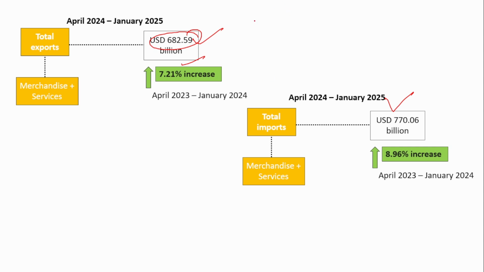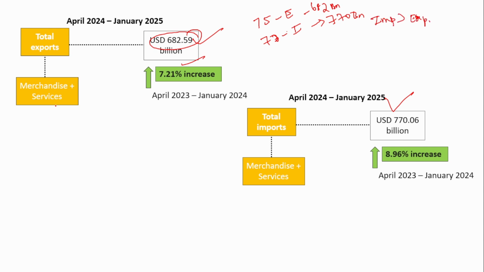And for January 2025, the exports are 75 billion and the imports are 77 billion. An easier way is that total imports from April to January are just 10 times this January 2025 figure, which is 70 billion, and here it is 682. Again, here also the import is more than the export.